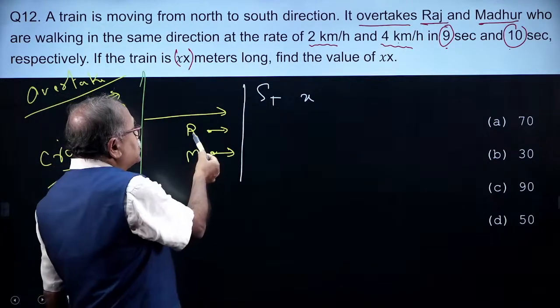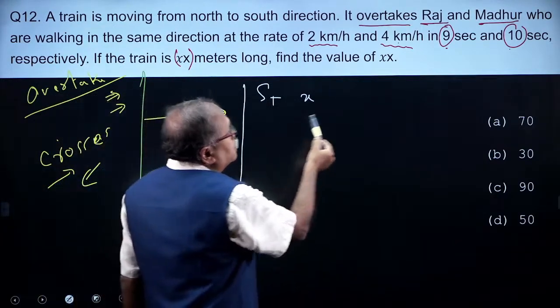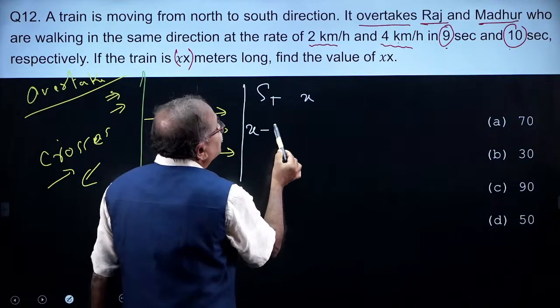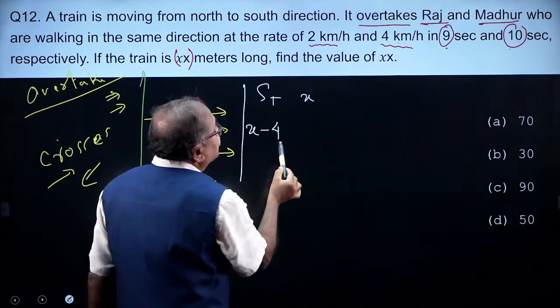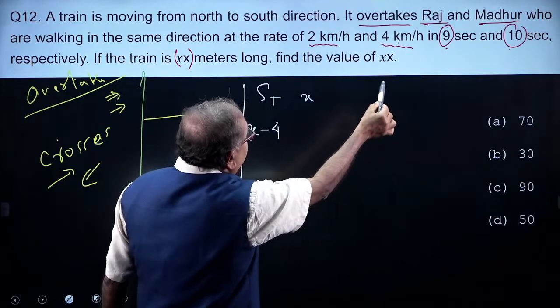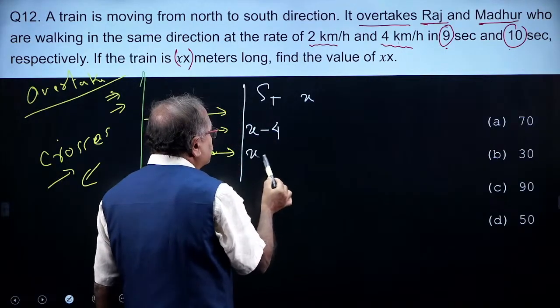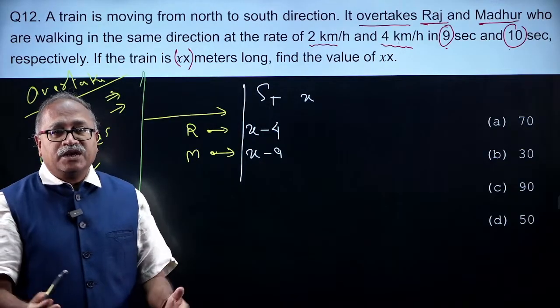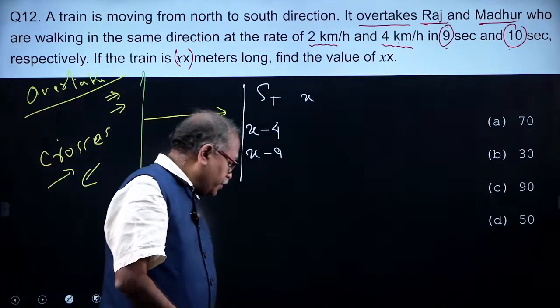Then what will be the speed over here? They are moving in the same direction, so x minus 4 for one and x minus 9 for the other. These are the relative speeds. The next part I leave it for you.